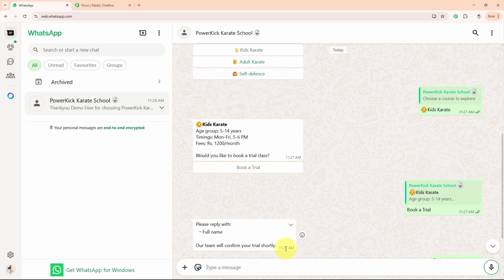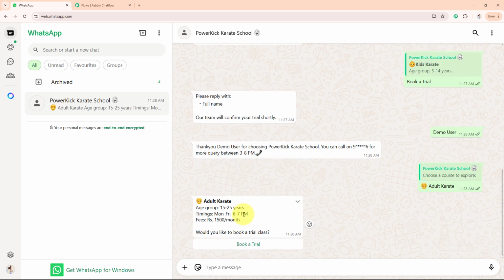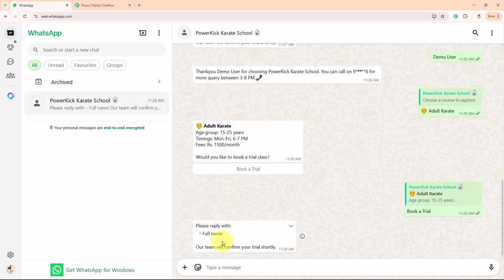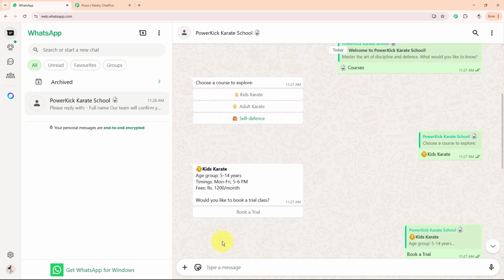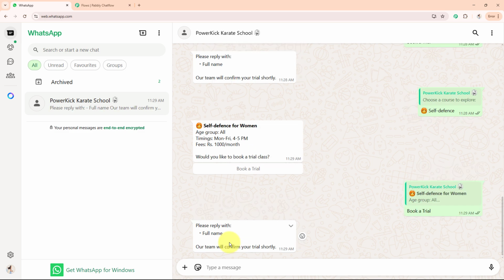Now just in case I want to go for any other category of classes, I'll move forward with Adult Karate. And here I got the details of Adult Karate: age, timings and also their fees. Now if I click on this book a trial option, again they're asking me my name and again I can register for the Adult Karate class. And same goes for Self-Defense for Women. As you can see, I have the details over here, the timings and also their fees. And same goes for the book a trial option. They'll ask me my name and help me to register.